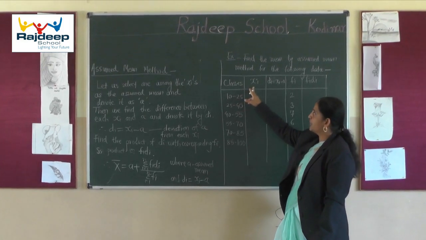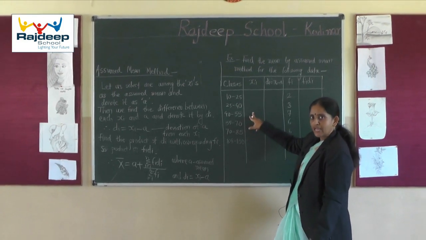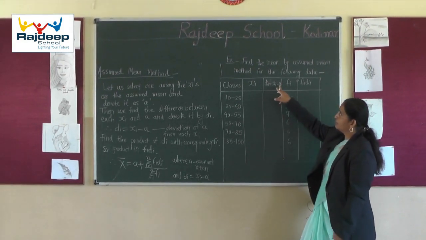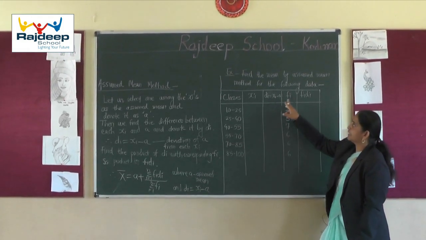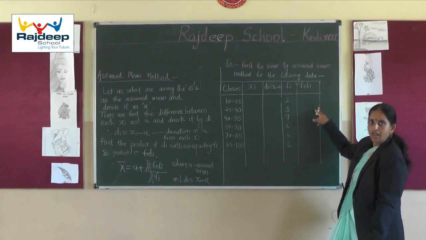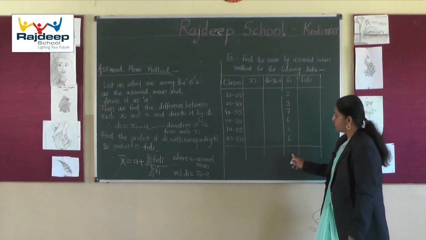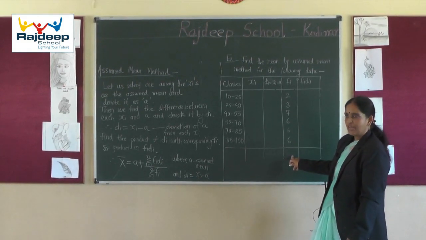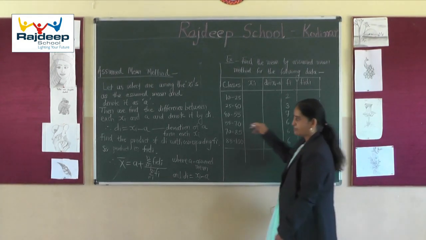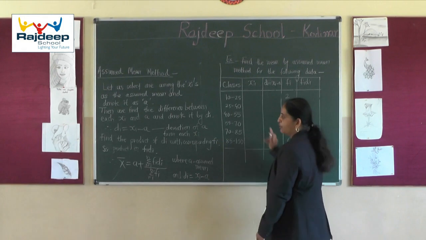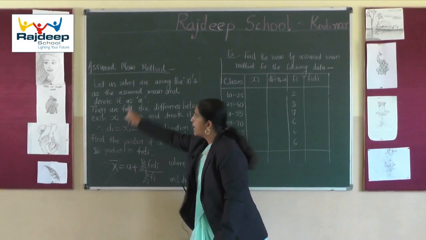Then we select one value of xi and subtract it from each xi to get di. Then we get fi di, and finally the sum total of all fi, that is sigma fi, and the sum total of fi di, that is sigma fi di. These values we put in the formula, and then we get the mean by the assumed mean method.